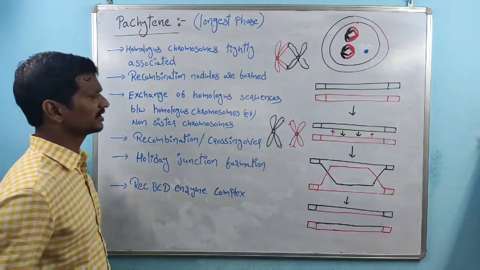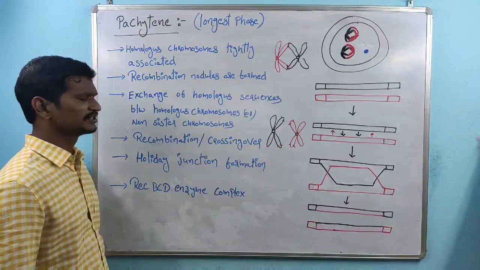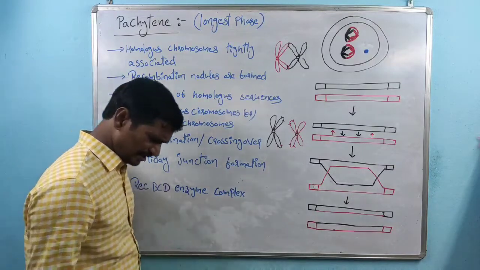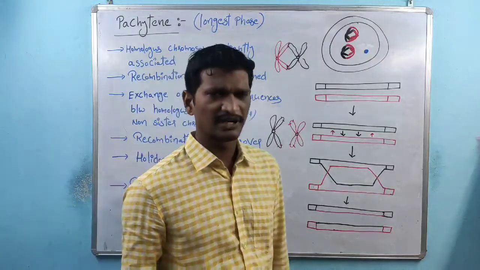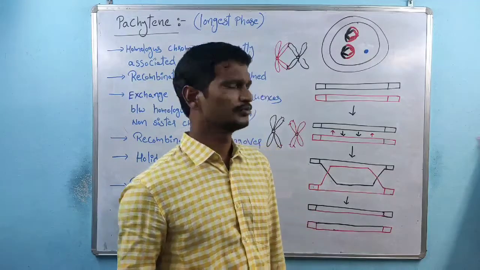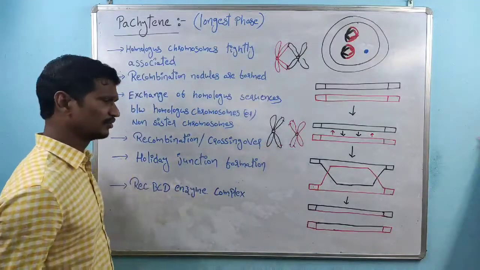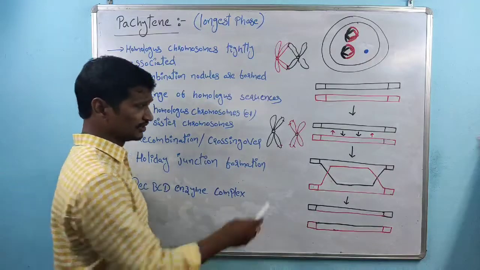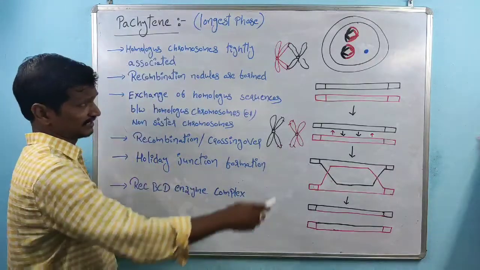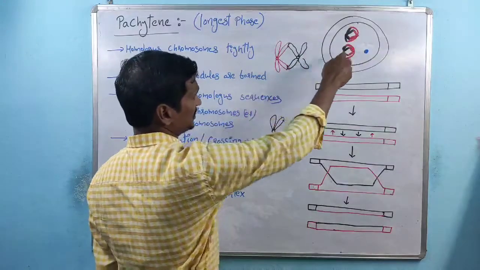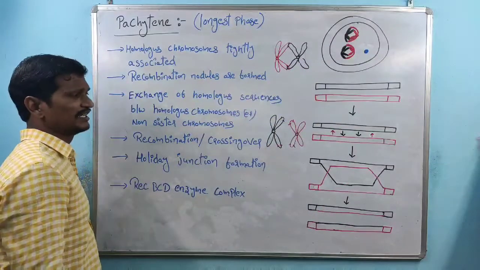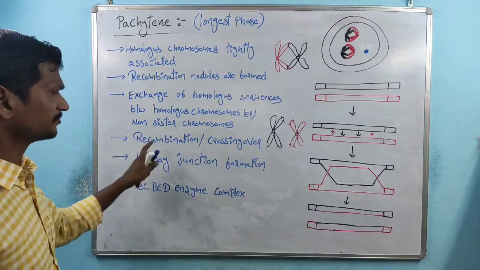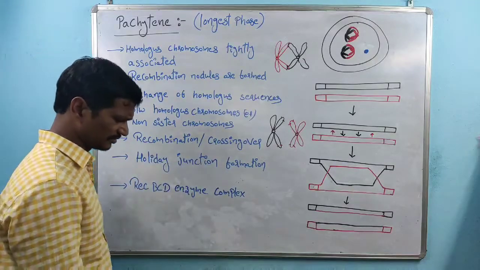So homologous chromosomes are involved in the exchange of genetic material between non-sister chromosomes. That is also called crossing over or recombination. These are the two homologous chromosomes which are tightly paired. After the tight pairing process, exchange of the genetic material takes place. This step is called recombination or crossing over.